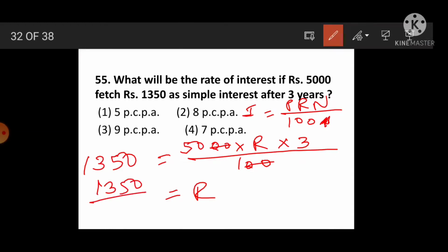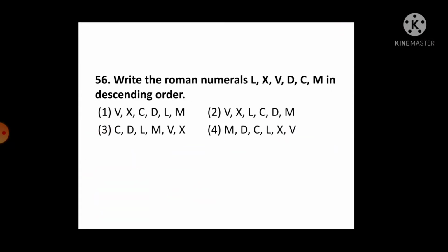1350 divided by 150, 15 1s are 15, 15, 9s are 135, means rate of interest comes 9% per annum. Okay, easy sum is there, we just need to know the formula. Okay, next question number 56.